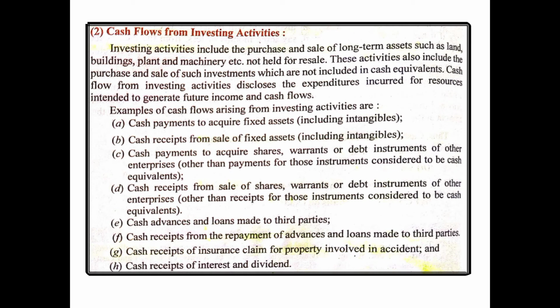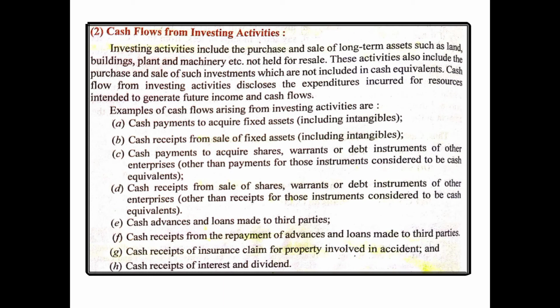Investing activities include the purchase and sale of long-term assets such as land, buildings, plant and machinery, etc., not held for resale. So that means investing activities, basically, involve the investments of the business. And when we say investment, we mean the purchase and sale of long-term or fixed assets which are purchased not for the purpose of reselling but for the purpose of using them in the production process. For example, land, building, furniture, plant, machinery, goodwill, patents, etc.